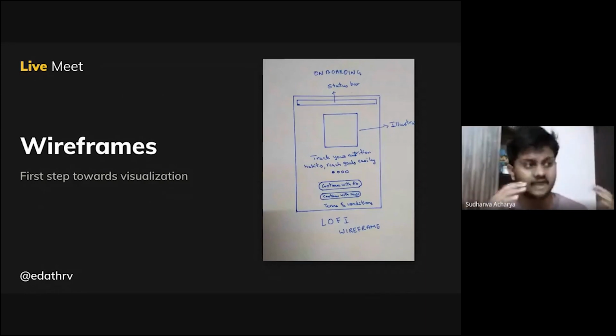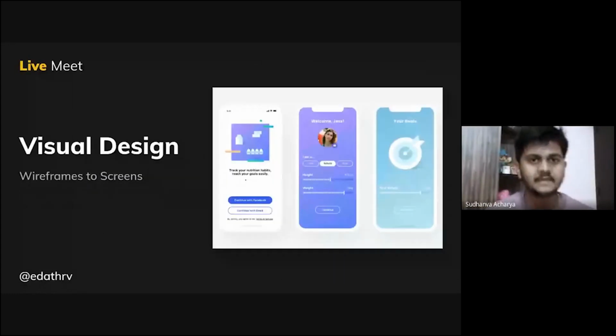So after the wireframe stage, you have your wireframes. You have a basic idea, a rough sketch, about 60% of the visualization of the app is done here. The next step is visual design. Visual design is one of the exciting parts here. That means visual design is nothing but converting those wireframes, those rough sketches, into beautiful screens. This will give you about 85% of the look and feel of the app.